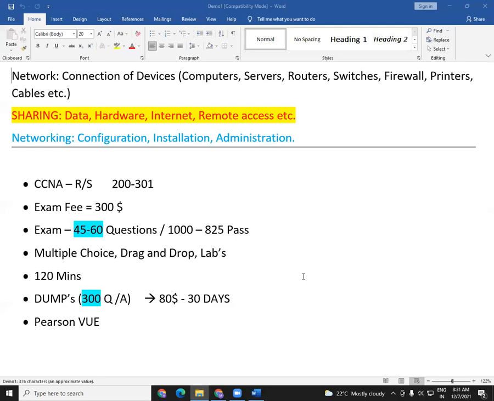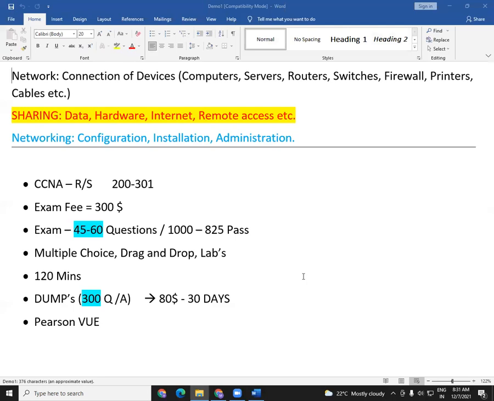Today, we'll try to learn the types of computer networks. Again, a very basic class, but a very important class we need to understand. So what are the types of computer networks we have here?